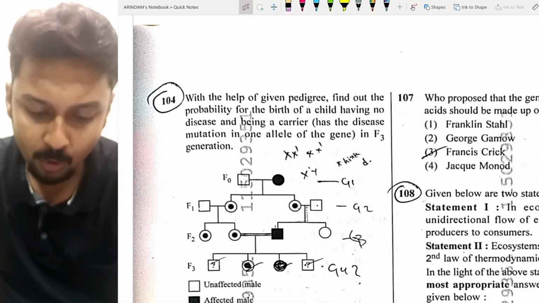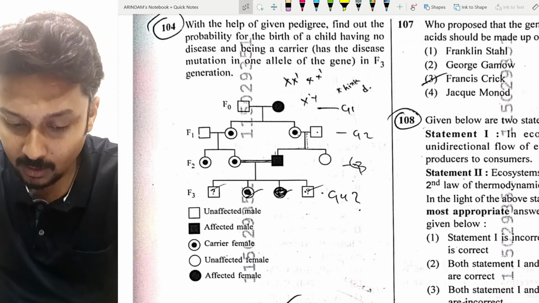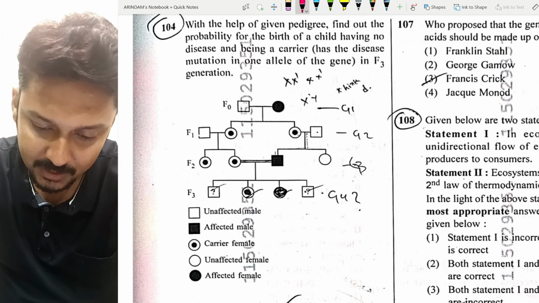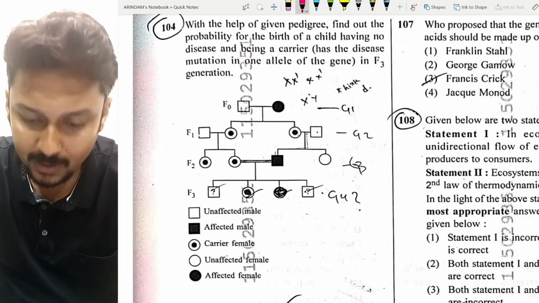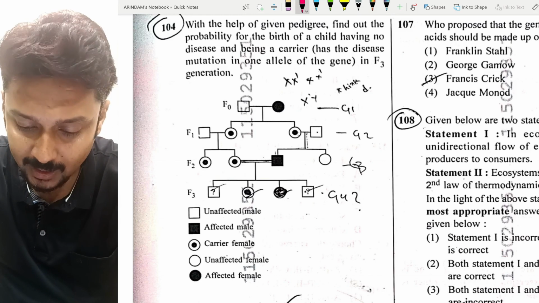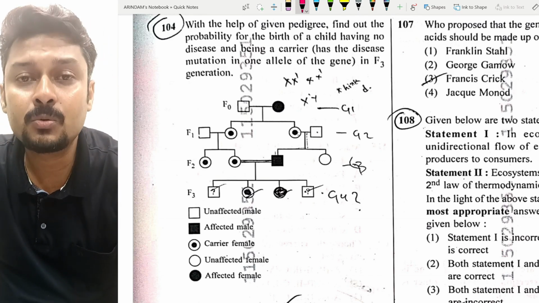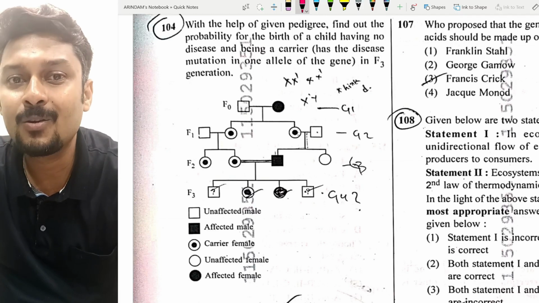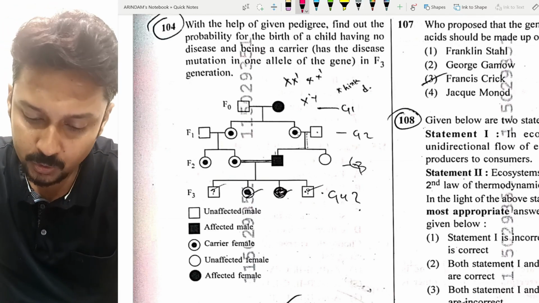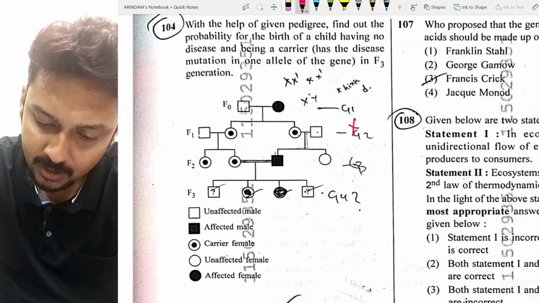Now the very important one came in 104. Question number 104. That is a pedigree analysis. What is given here? Please be very careful. Earlier also I told you that I was surprised that those picture-based questions came this year in the NEET paper. They are not directly from the NCERT. Even the picture does not match with the NCERT book. So this pedigree, it's an X-linked pedigree.